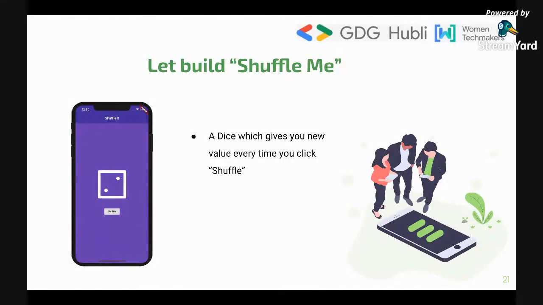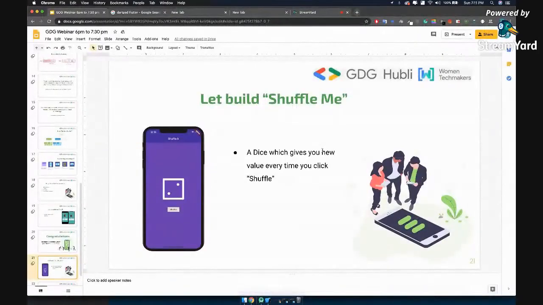All right, so now let's understand. We designed the backend, we designed the front end, right? So we also want to add certain functionality. Now, in order to add certain functionality, what we'll do is, let's use the Shuffle Me application. What is this? It is nothing but a basic application where if you click on the shuffle button, it will return you a new value. It is like rolling a dice. All right, so let's get started with building this one.